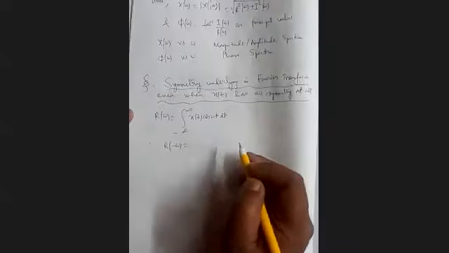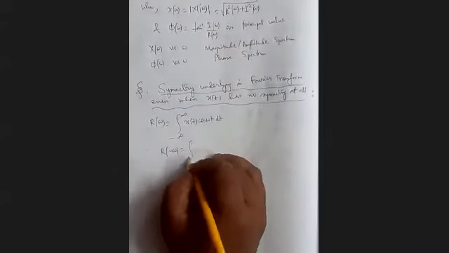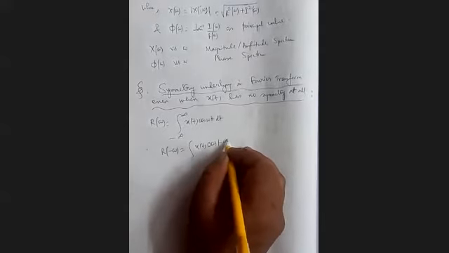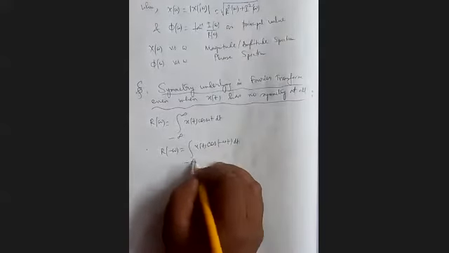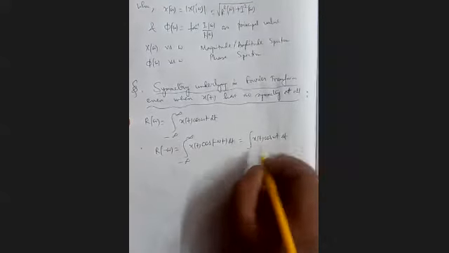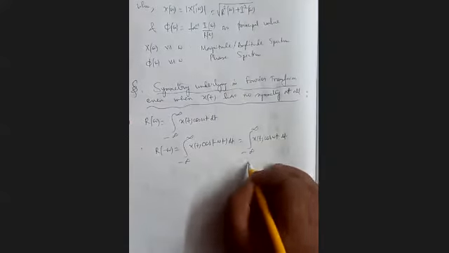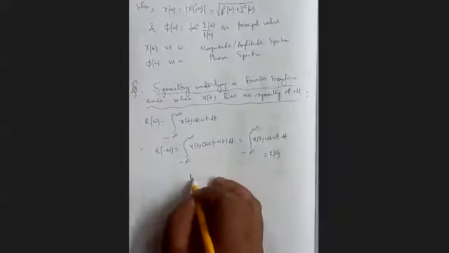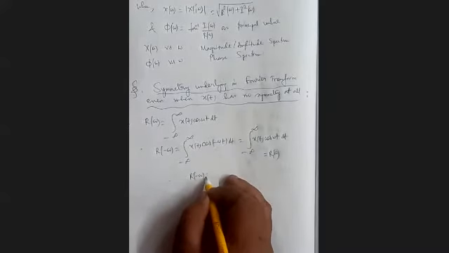Omega is replaced by minus omega. We write x(t) cos(minus omega t) dt. But cos(minus theta) is cos theta, which is R(omega). So R(minus omega) equals R(omega).